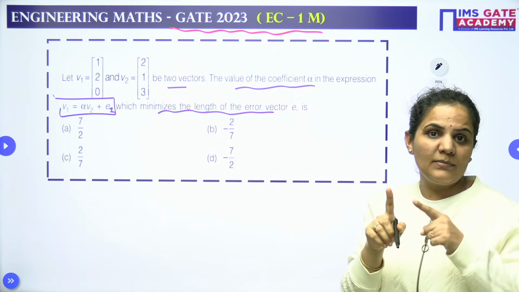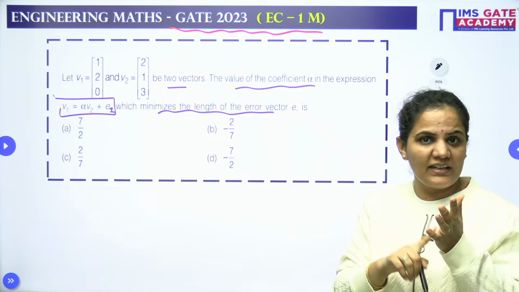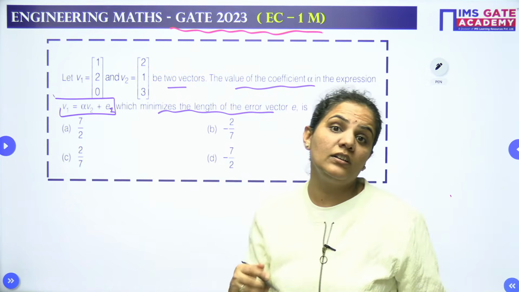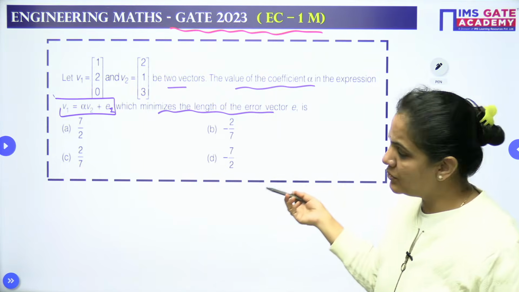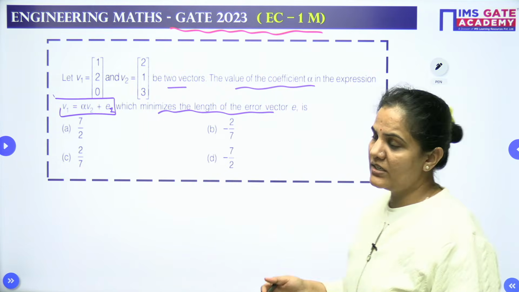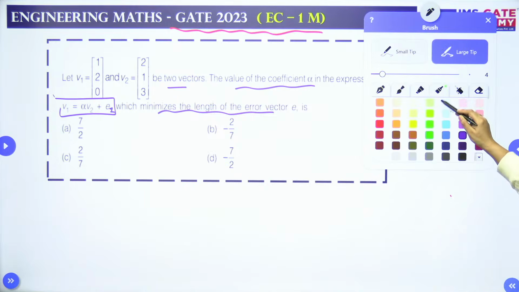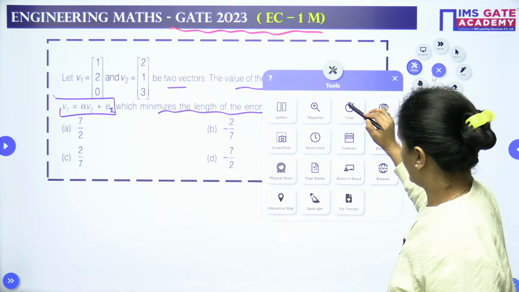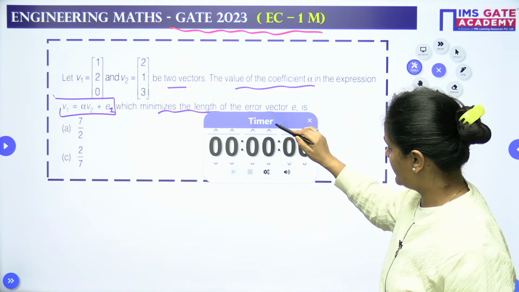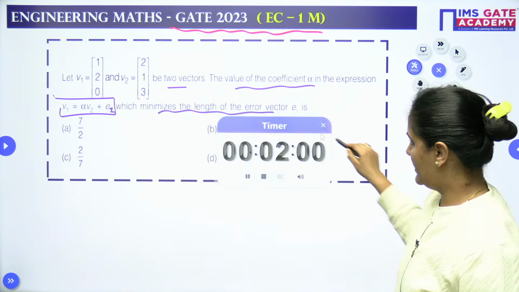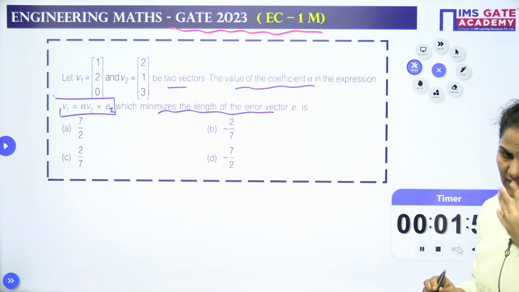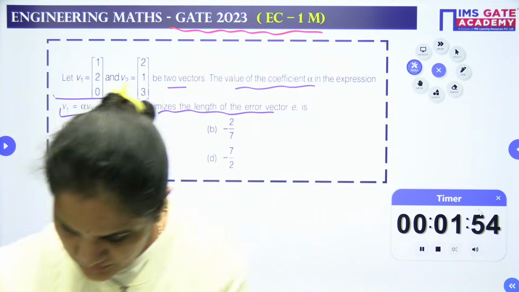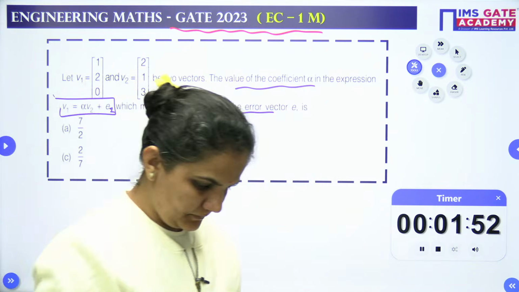So we need to find the length of this error vector. Length means first I need to find the vector, and then for that vector I will find the length. Length is also called the norm. That is what we need to find here, and options are given to us. So dear students, you will try and then we will have a detailed discussion on this question. Everyone should try this question. I will give you time, I think in 2 minutes you can approach the question. Everybody should go for it.